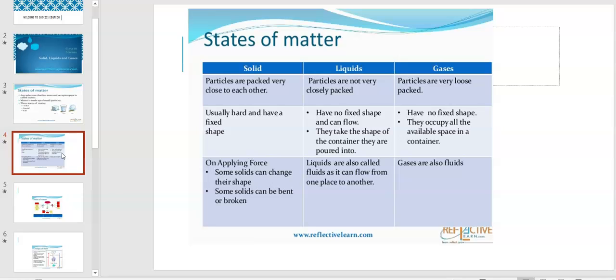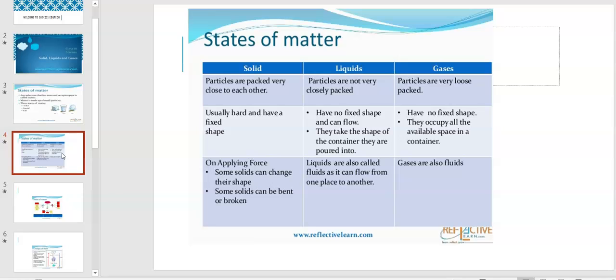Now for gases, gases have no fixed shape. They occupy all available space in the container. Suppose you talk about air or oxygen, you can see it is available everywhere. Wherever there is empty space, the gases are going to occupy it.